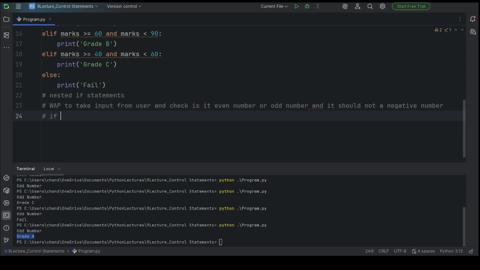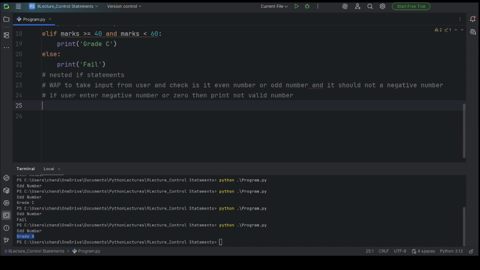If the user enters a negative number, then print "not valid number". How can we solve this problem? So let's create a logic.